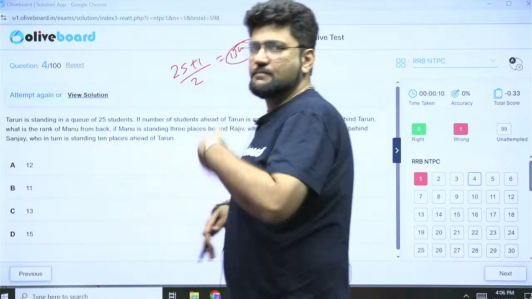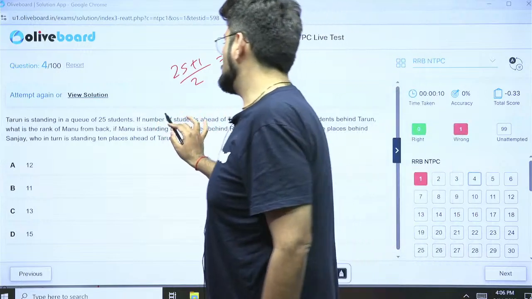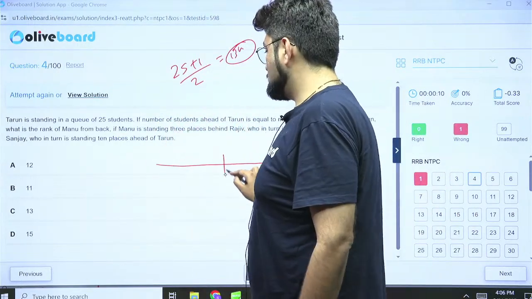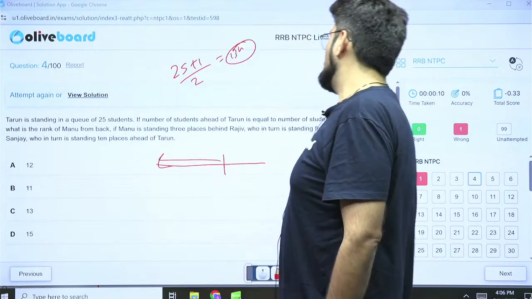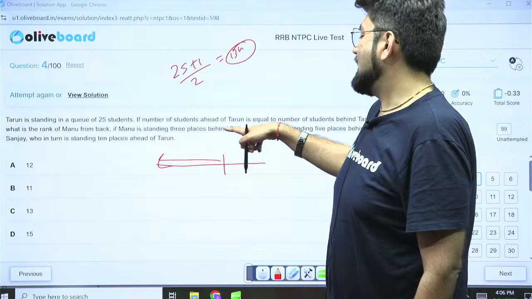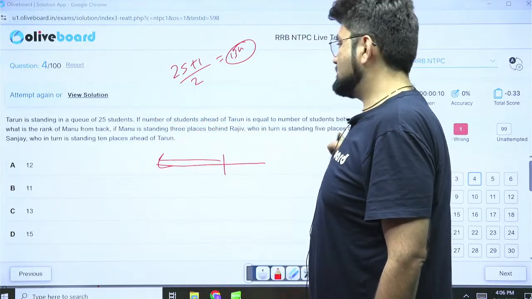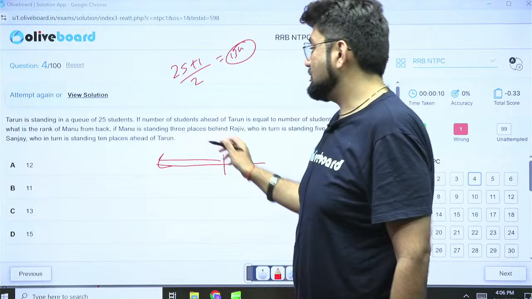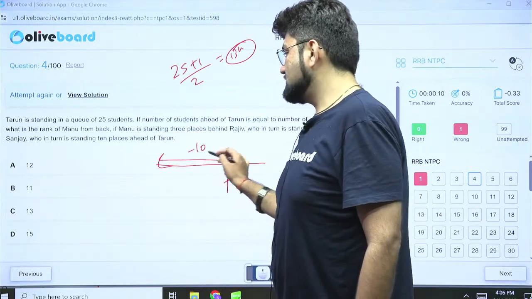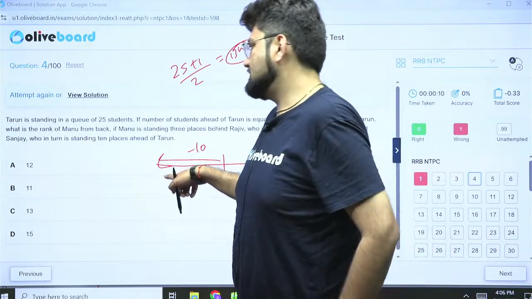So he has 12 people before him, 12 people after him. Remember, he is standing in a queue at this position. What is Manu's rank from the back? Manu is standing 3 places behind Rajiv, who in turn is standing 5 places behind Sanjay, who in turn is standing 10 places ahead of Tarun. So, if this is Tarun, Sanjay is standing minus 10 from Tarun ahead. If Tarun is 13, Sanjay is standing basically 3rd.